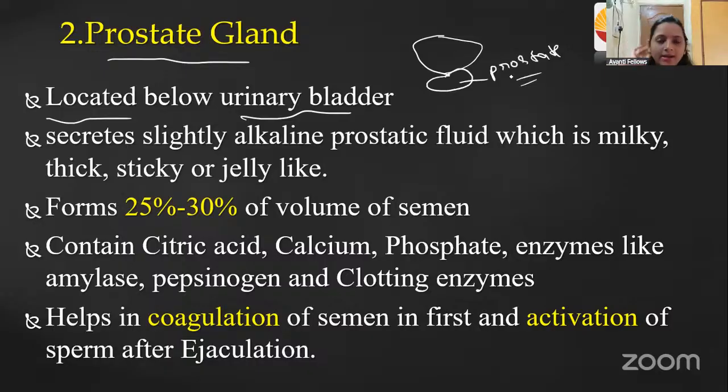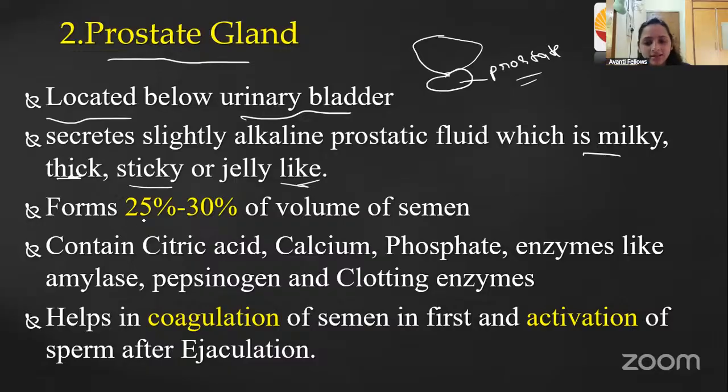So this prostate gland also secretes a slightly alkaline, milky, thick, sticky, jelly-like fluid. It will be thick and whitish in color and slightly jelly-like.